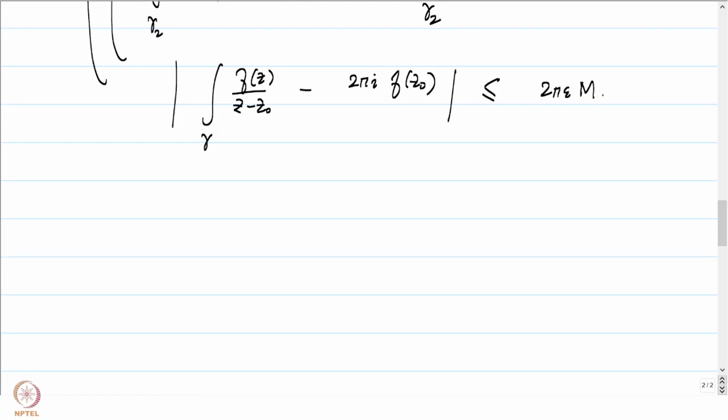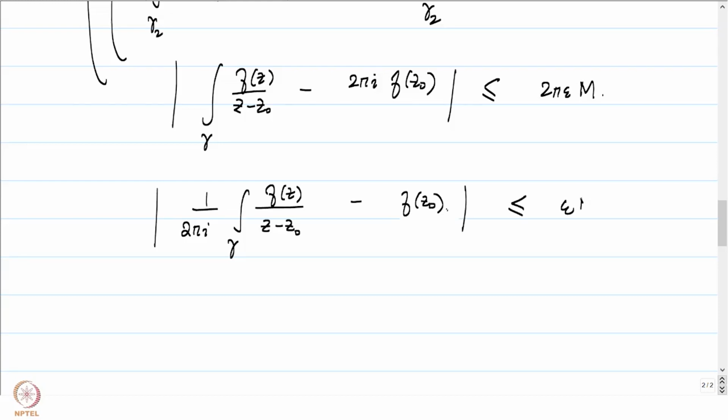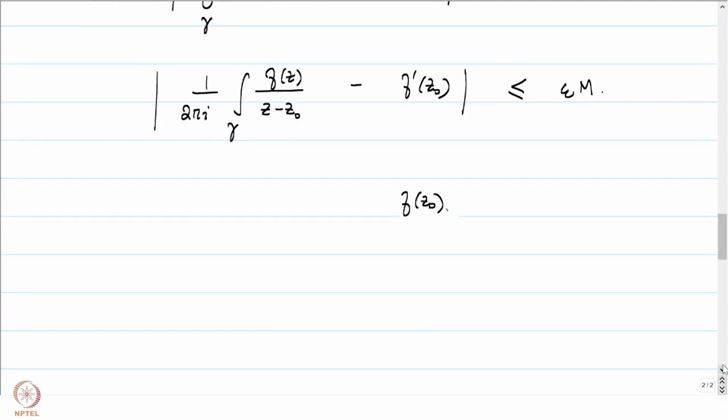Now, let us divide by the absolute value of 2 pi i, which is going to be 2 pi, to get 1 by 2 pi i integral over gamma f of z by z minus z naught minus the f prime, the number f prime at z naught. This is less than or equal to epsilon times m. Now, for all epsilon less than epsilon prime, this is satisfied. Now, by looking at epsilon going to 0, we conclude that this absolute value is equal to 0.